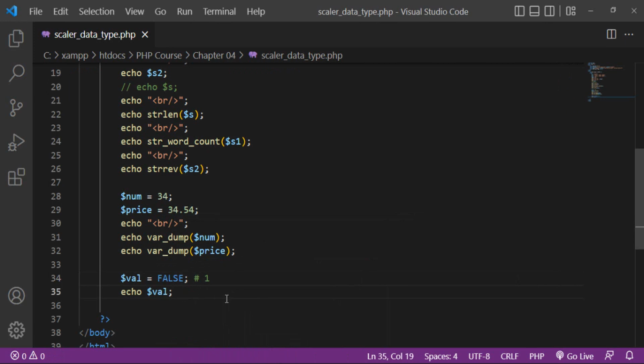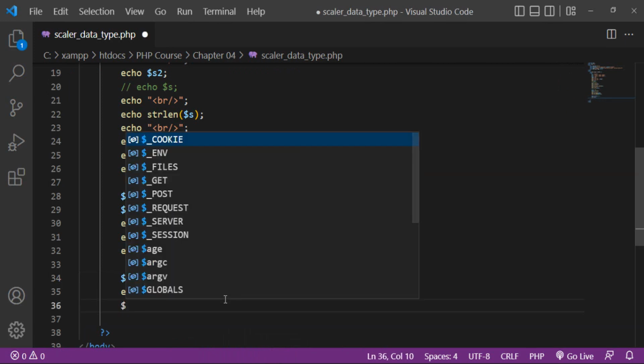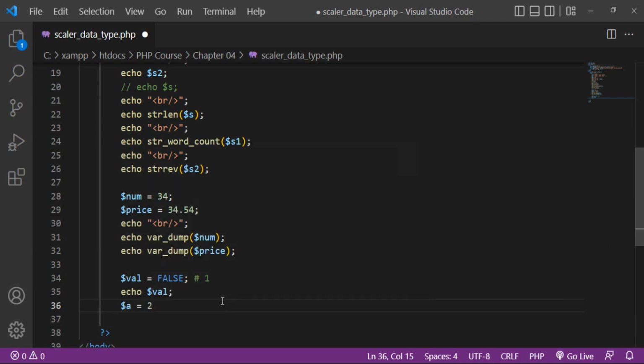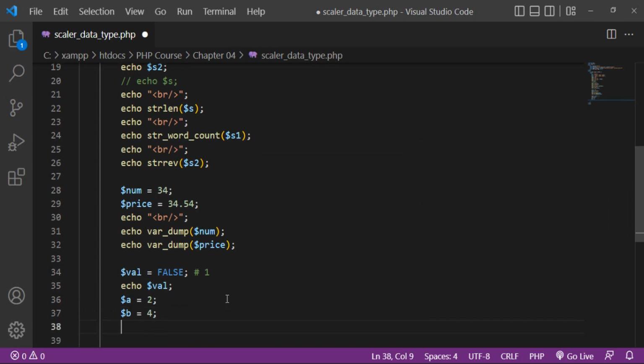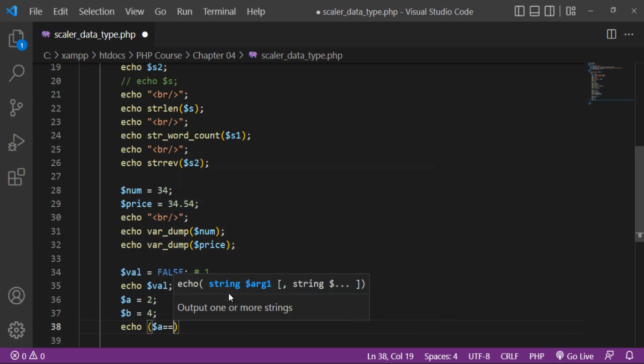So another, for example, I have a variable a whose value is 2, another variable is b, its value is 4. I want to find the relation a is equal to b.